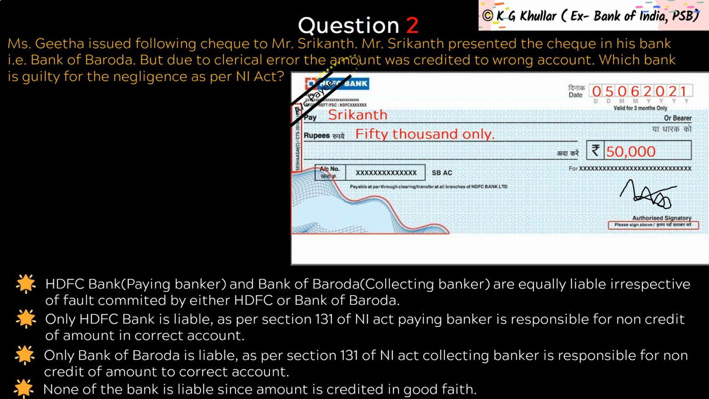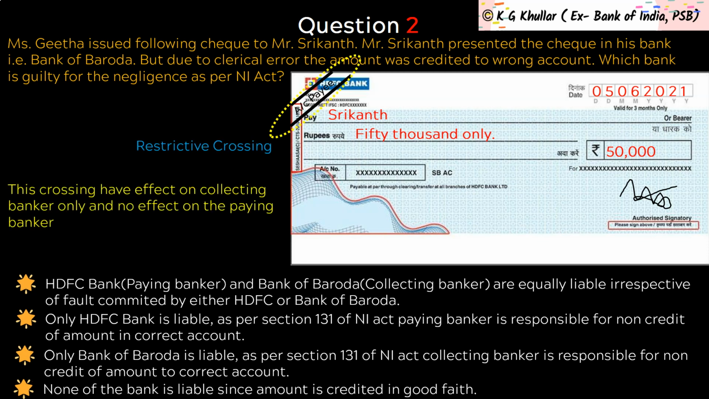Now friends, as you can see, this is a restrictive crossing, which means that it directs the collecting banker to credit the amount of the check only to the account of the payee. But here please note, if the collecting banker credits the proceeds of the check to any other account, then he is fully guilty of negligence. Also note, he will not be eligible for protection under Section 131 of the Negotiable Instruments Act. But here also remember that this crossing has no effect on the paying banker. And this is because it's not the duty of the paying banker to determine that the check is collected for the account of the payee and to whose account it is being credited. Thus, the correct option for the given case study is option C.